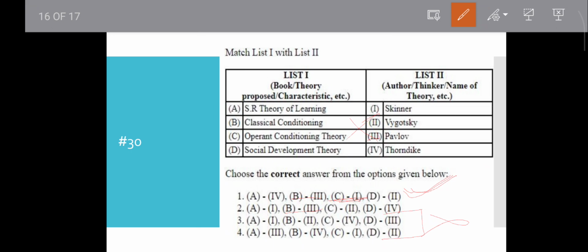If ZPD or scaffolding is in a question, then you have to go with social development theory, that is, Vygotsky. Scaffolding is the guidance or help given to students, like our parents help us to interact in society.